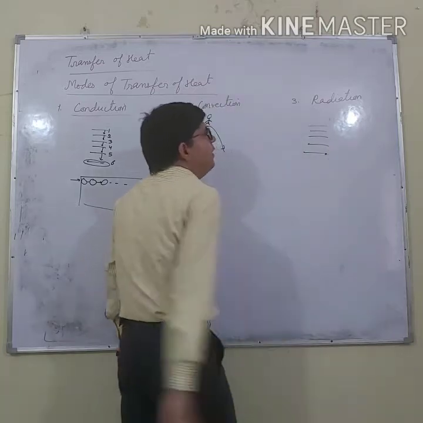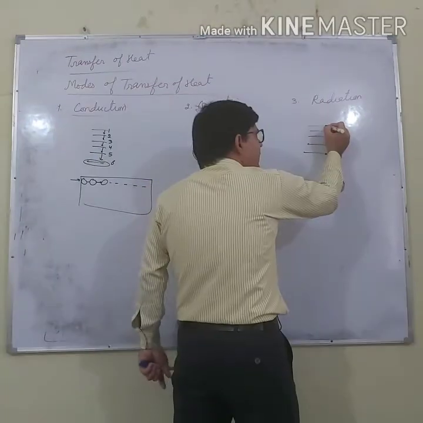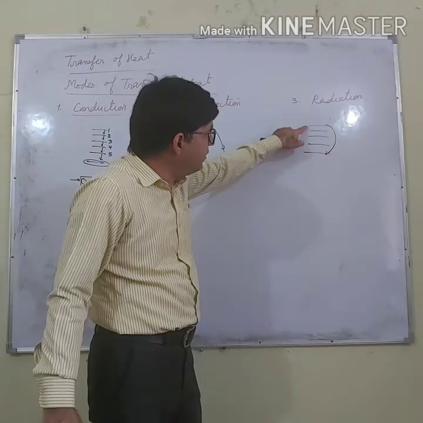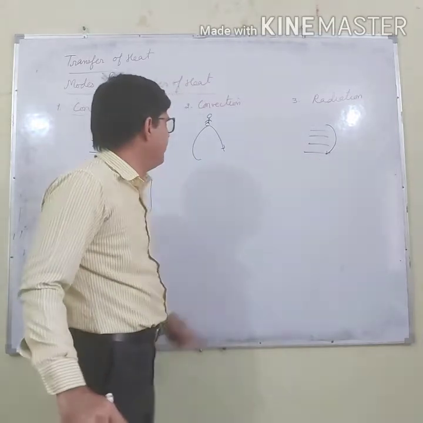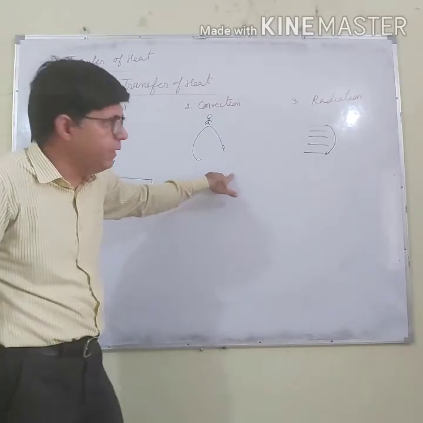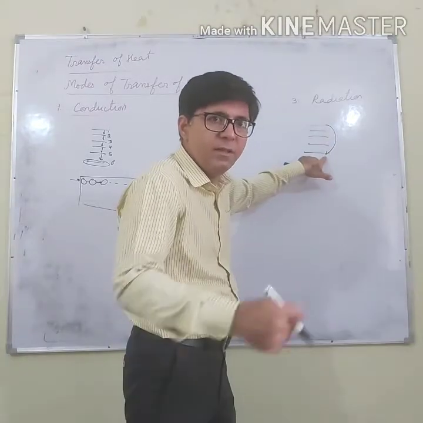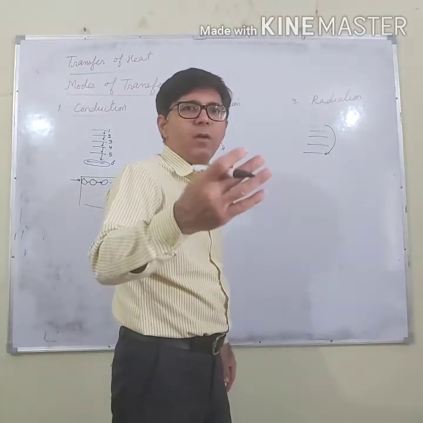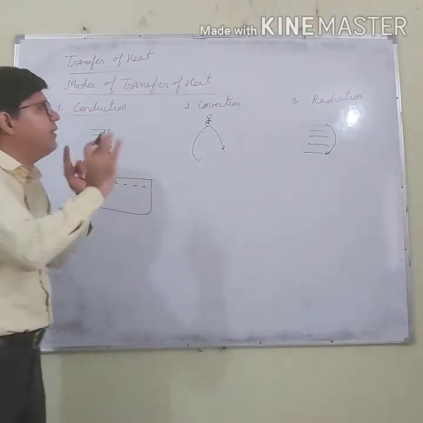If he has to give the notebook to the last student, he will throw the notebook to the last student directly and it will reach him. Neither this student will move nor the last student will move. Whereas in this case, a student comes, takes a notebook and goes away. In this case, the student will not move away, but will just throw the notebook. So in case of radiation also, the source of heat directly sends the heat to him. How it sends the heat, I will tell you one by one.